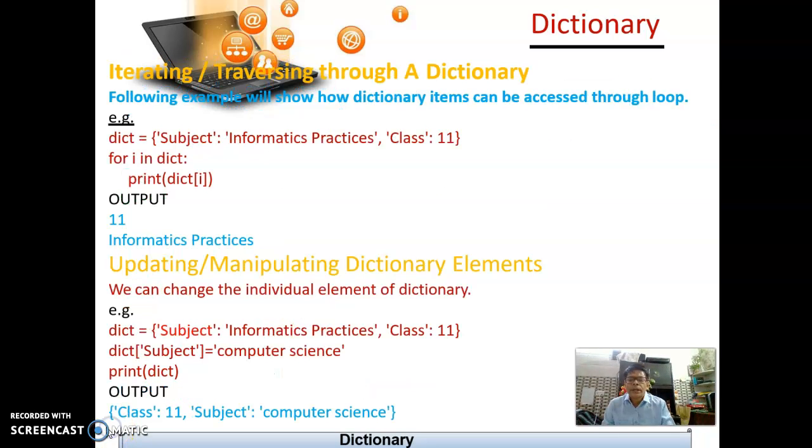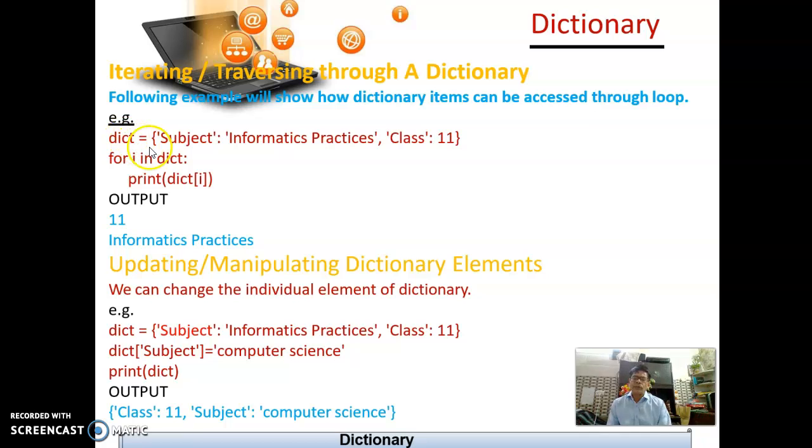Okay, here we will be seeing how the dictionary elements can be traversed. So, iterating or traversing through a dictionary. As you know, we can traverse a data item which has multiple elements. We can use the for loop.